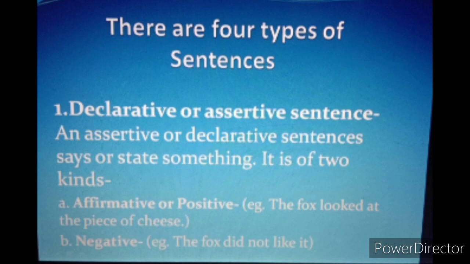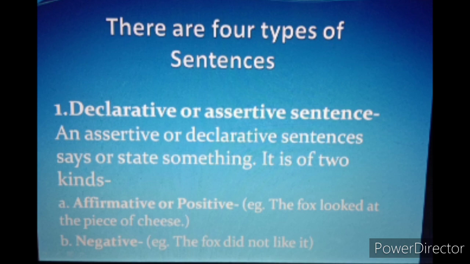Like you must be having 2 names, similarly, this also has 2 names. Assertive or declarative is the same thing, and it is a kind of statement, and it is further divided into 2 kinds. First, affirmative or positive. For example, the fox looked at the piece of cheese. So it is an affirmative sentence. What are affirmative sentences? Basically positive, wherein we do not use words like not, no. So those are positive or affirmative sentences.